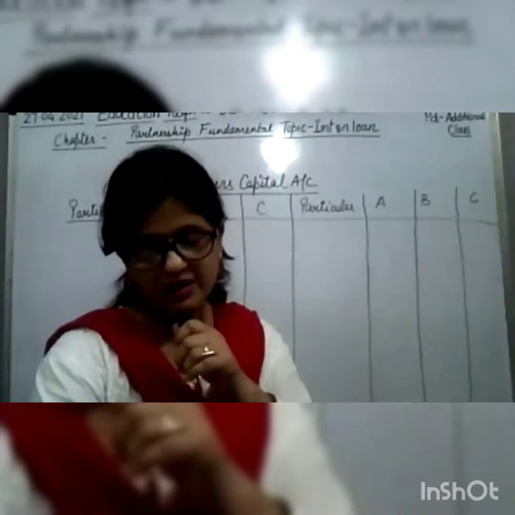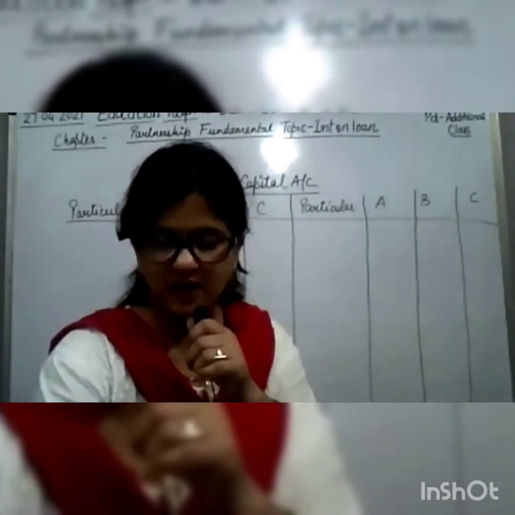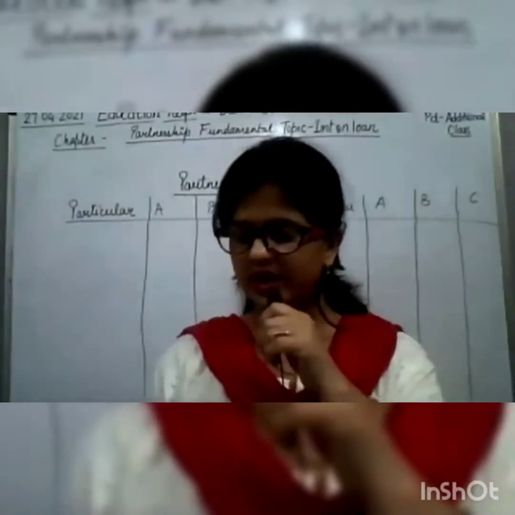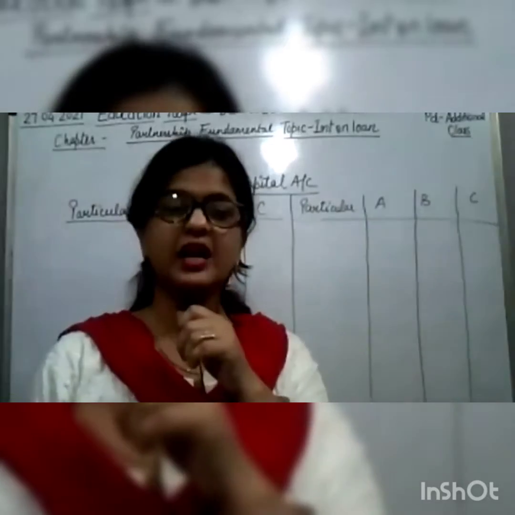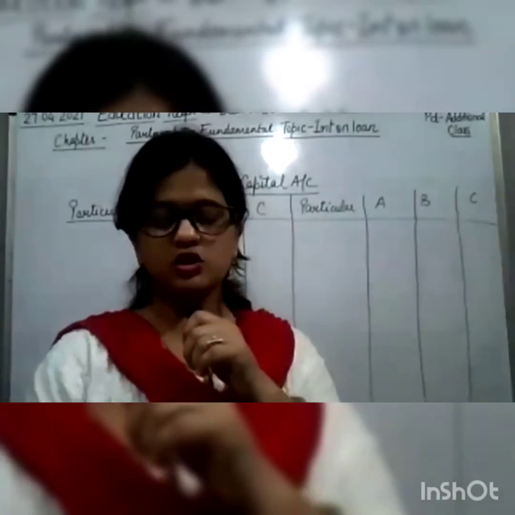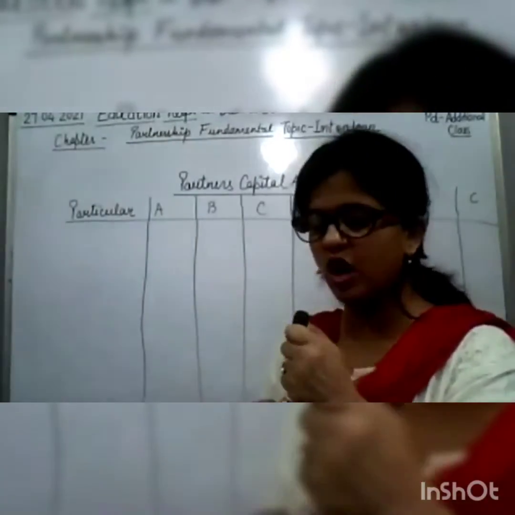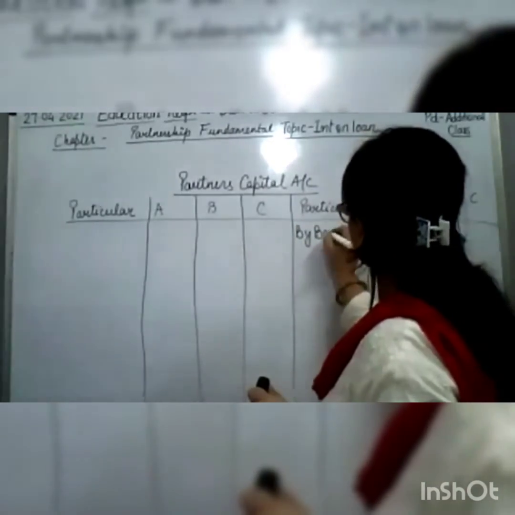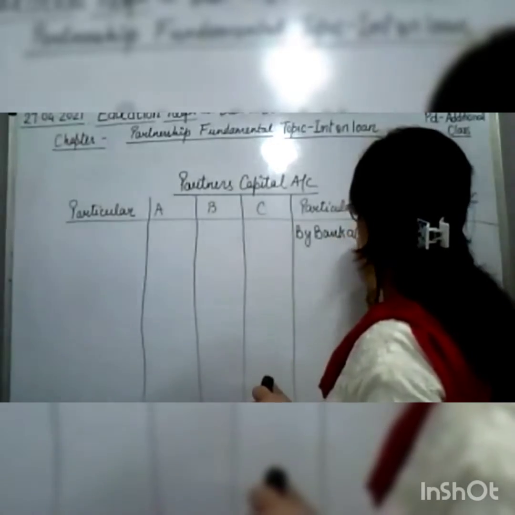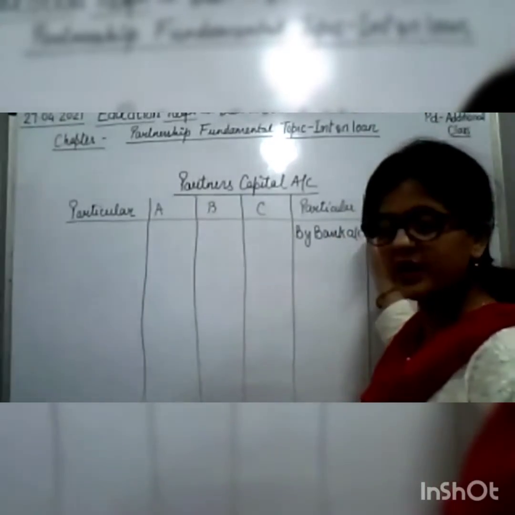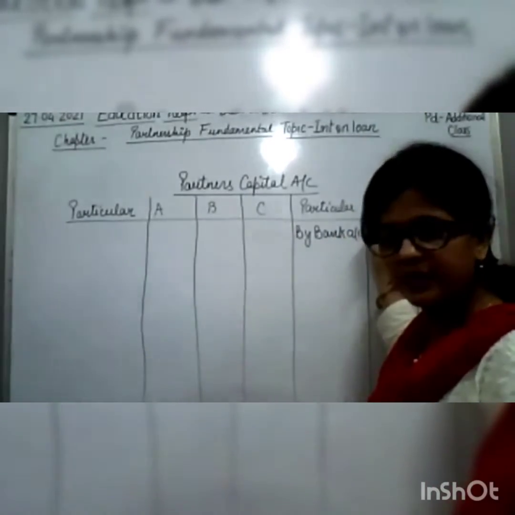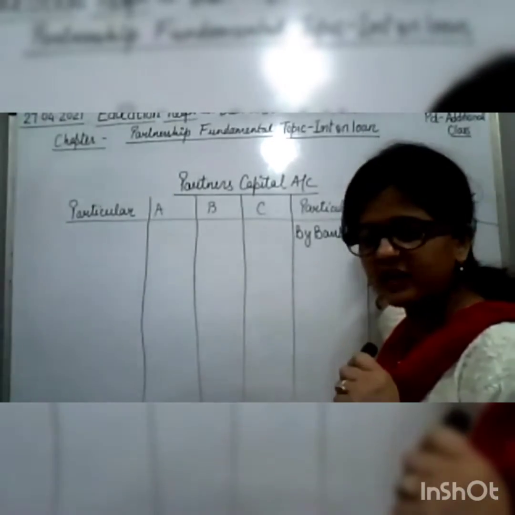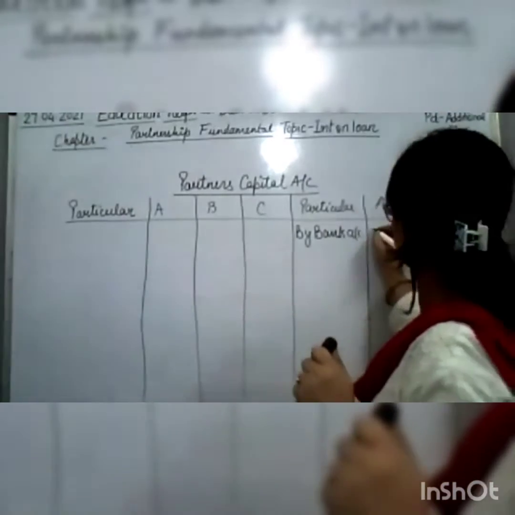In partners capital account, first we have to write the opening balance. So by bank, capital is given: 10 lakh, 8 lakh, and 5 lakh.